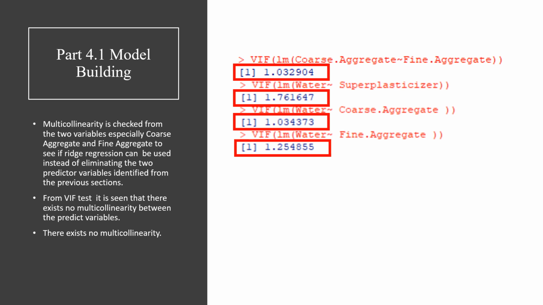But for all three explanatory variables, we see that the value is close to 1. Hence, there exists no multicollinearity between our explanatory variables.